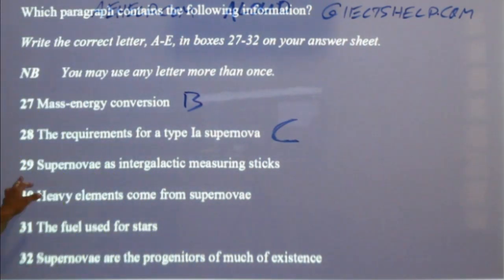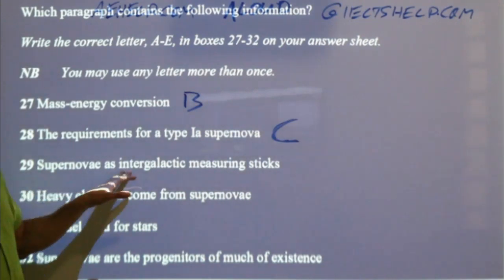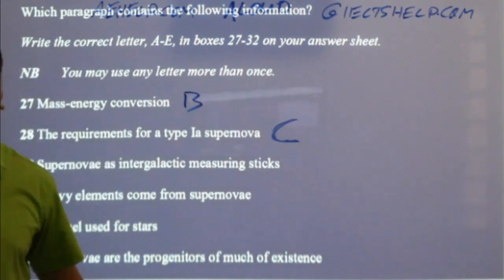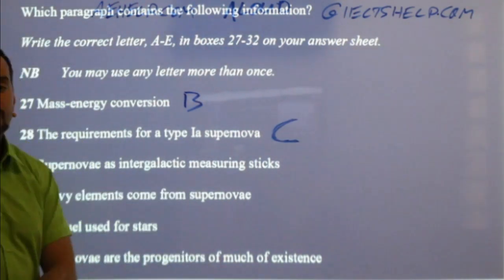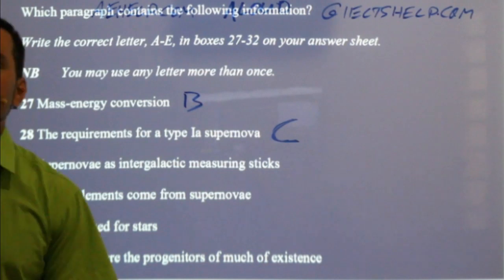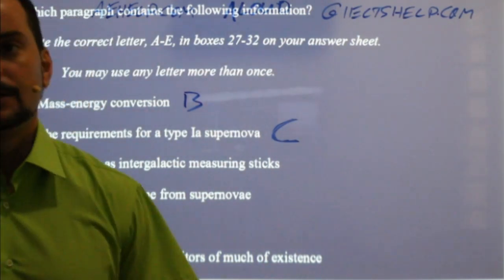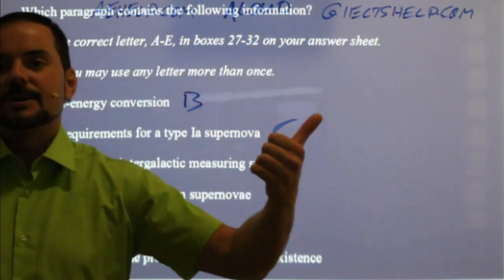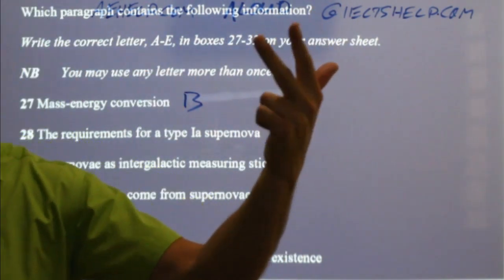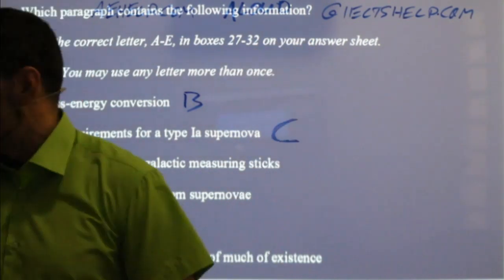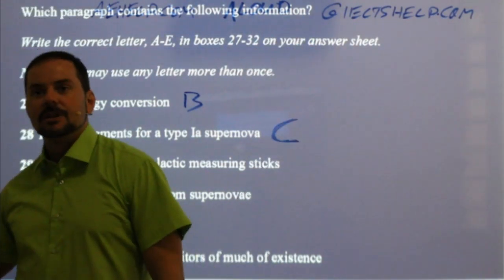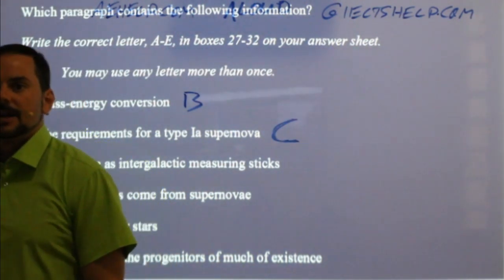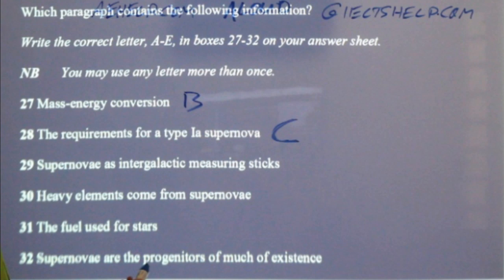Okay. 29, supernovae as intergalactic measuring sticks. Libyan Gamar says D. Hung says D because it was introduction about supernovae, type 2, type 1, measuring sticks, right? So again, I'm confident. Look at how many of you are answering D. That's fantastic. Okay, so a lot of you are now like, oh yeah, okay, that makes sense.